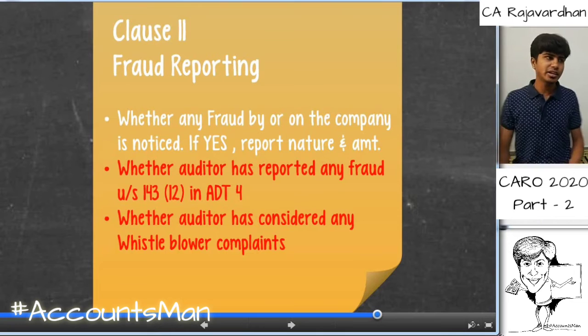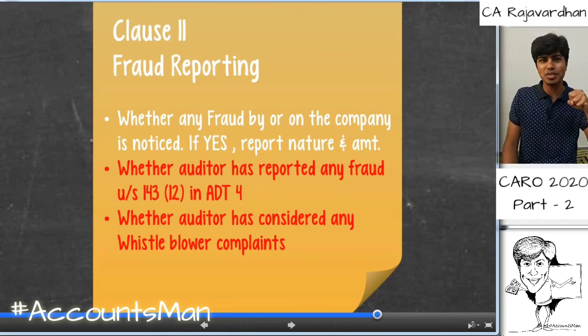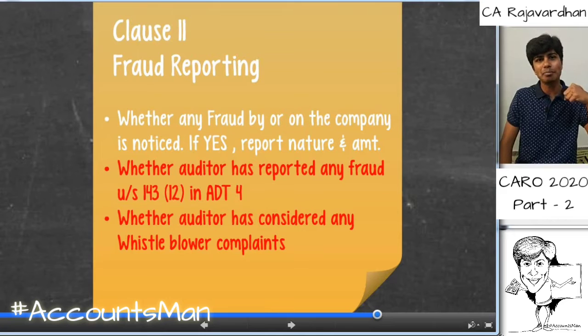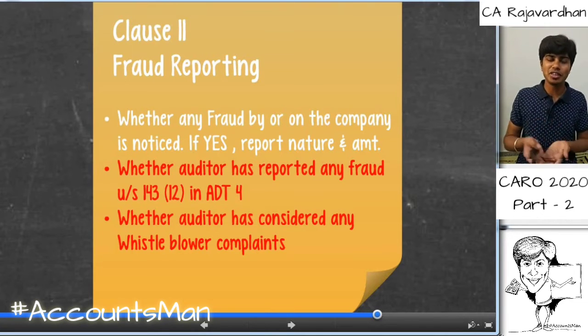And during the year, if there is any whistleblower, meaning any person who understands the organization has identified something that has gone wrong with the company and he blows the whistle, that is, he starts informing the company about this particular case. Now what exactly is the statutory auditor doing with regard to this?